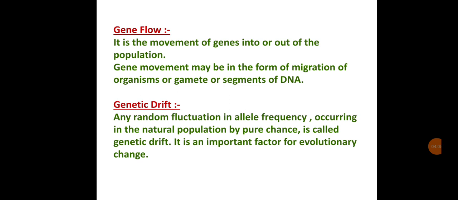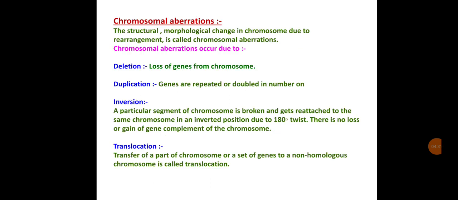Gene movement may be in the form of migration of organisms or gametes or segments of DNA. Genetic drift. Random fluctuation in allele frequency occurring in a natural population by pure chance is called genetic drift. It is an important factor for evolutionary change. Chromosomal aberration. The structural morphological change in chromosome due to rearrangement is called chromosomal aberration.